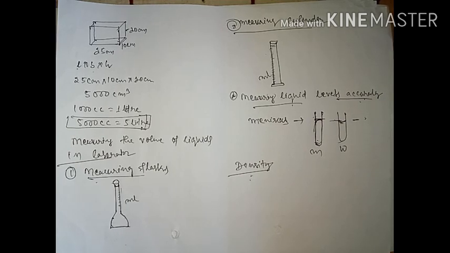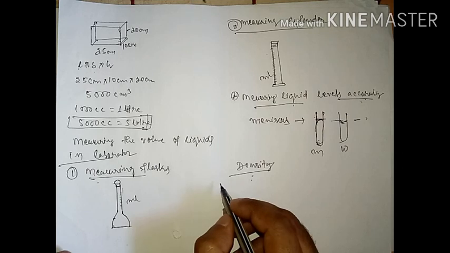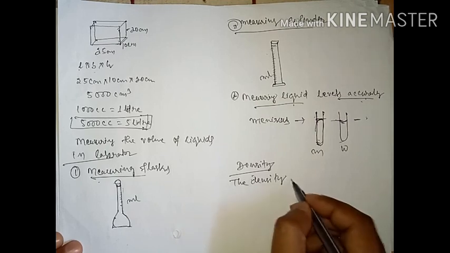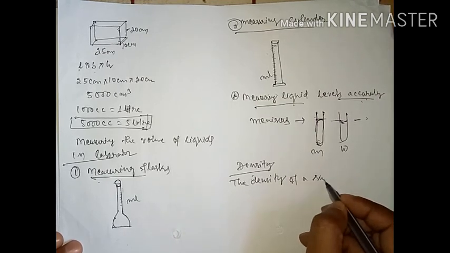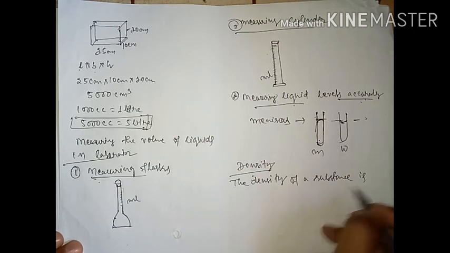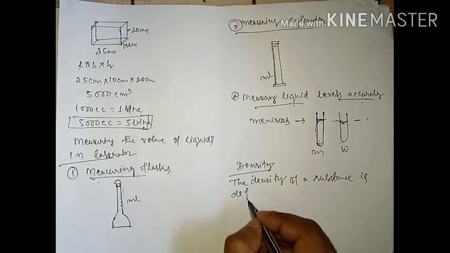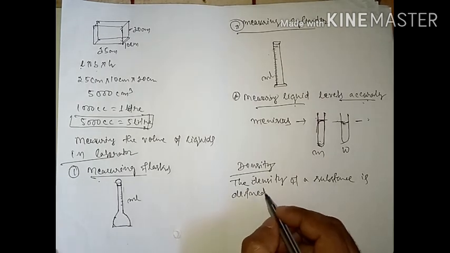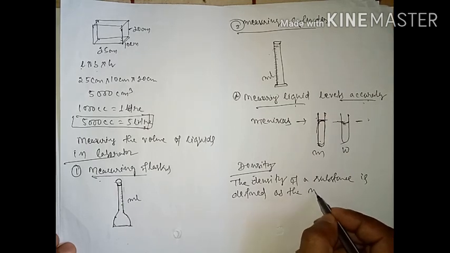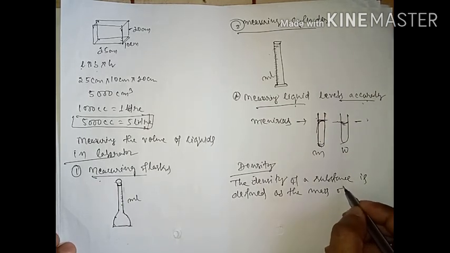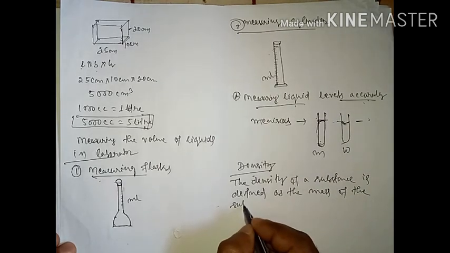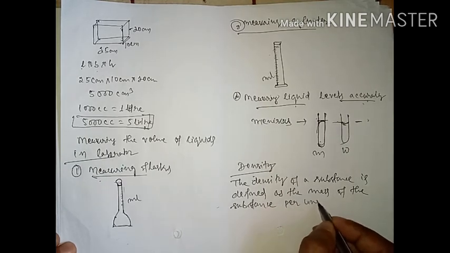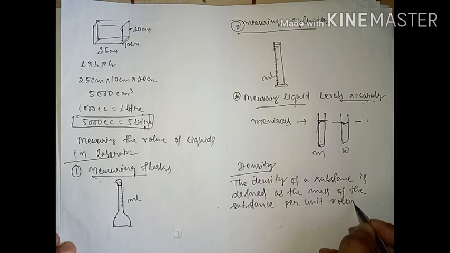So if I write the definition of density, you have to write: the density of a substance is defined as the mass of the substance per unit volume. This is the definition of density.